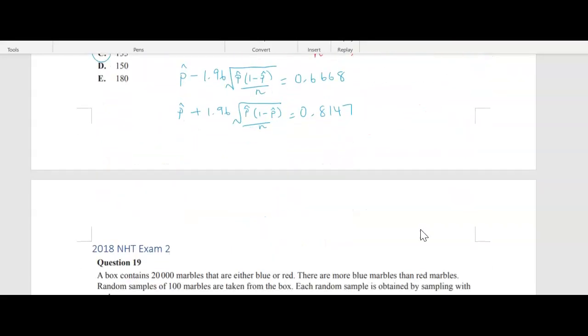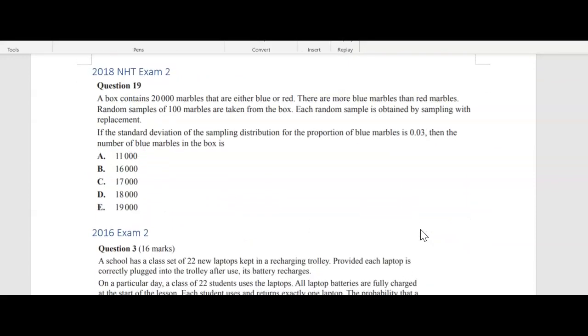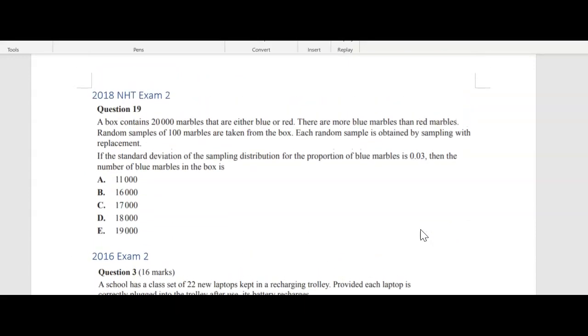Okay, moving on. I think we've got one more multiple choice, and then there's an extended response question. All right, so another Northern Hemisphere exam question. A box contains 20,000 marbles that are either blue or red. It's a lot of marbles. There are more blue marbles than red marbles, so more blue than red.